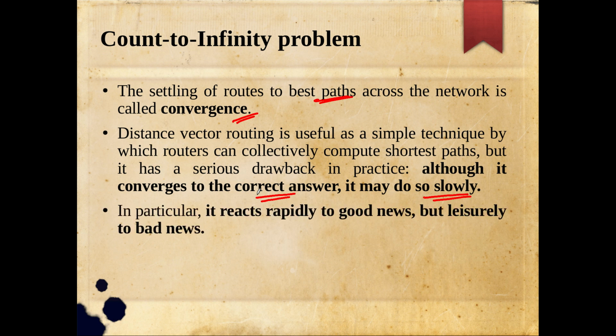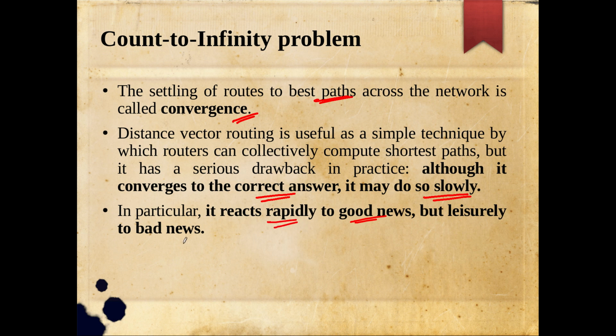In particular, it reacts rapidly to good news but leisurely to bad news. This is something you can keep in your mind. If it is good news, like a link which had failed has now come up, or an offline machine is now online, that kind of good news will spread very fast. So it reacts rapidly to good news.